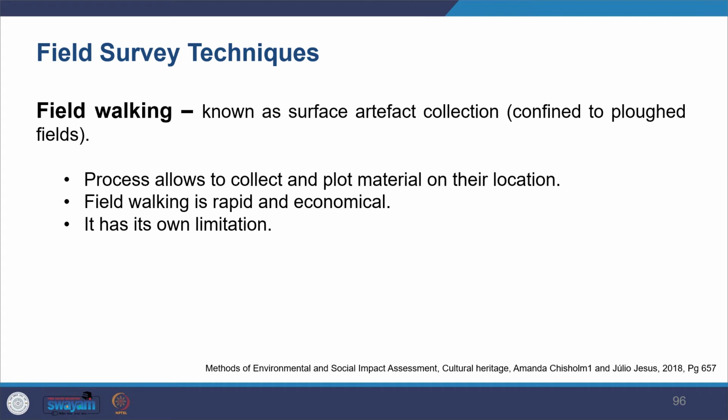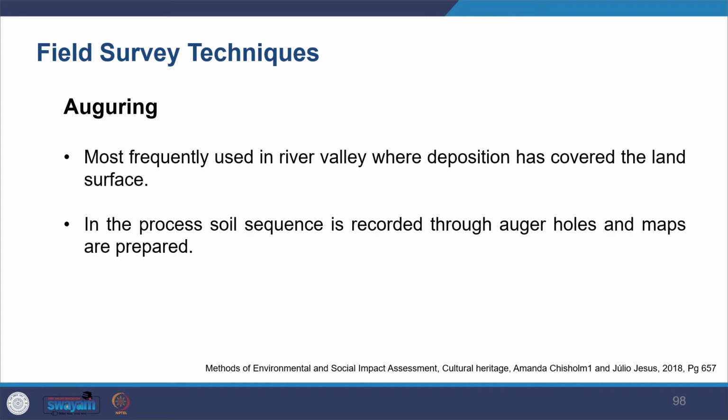But all these techniques also have their own limitations. I'm not going to get into it. The other technique you see is augering, and this is especially used in river valleys, wherever there's deposition and the land surface is covered, some kind of cover masking the element you want to investigate.